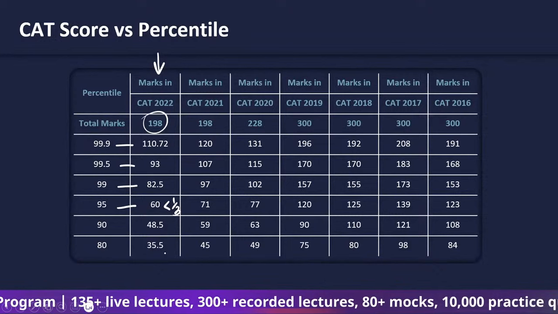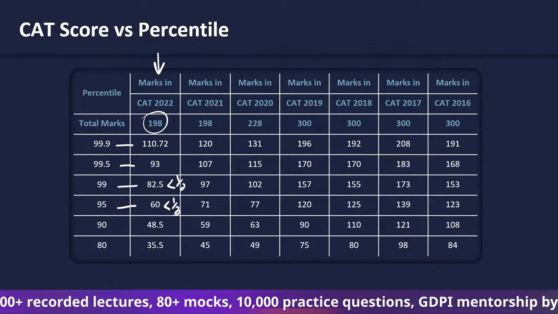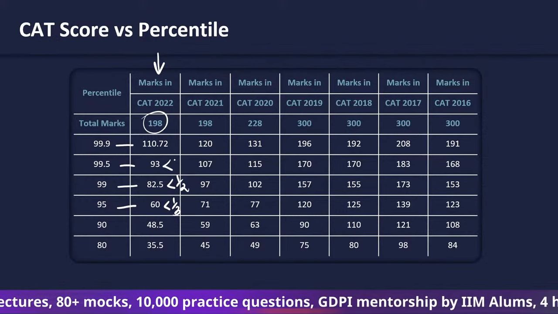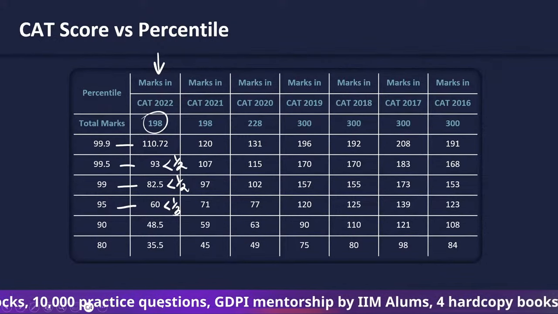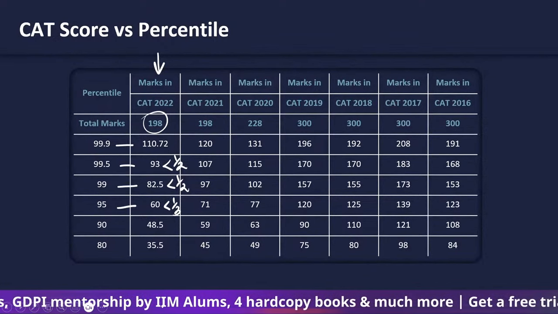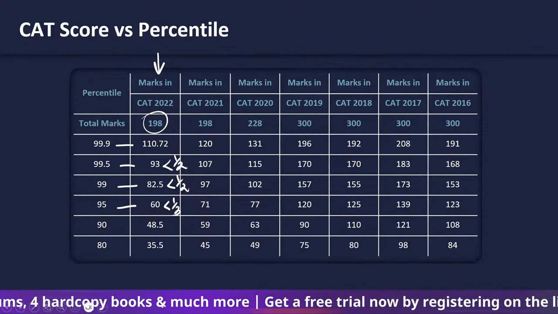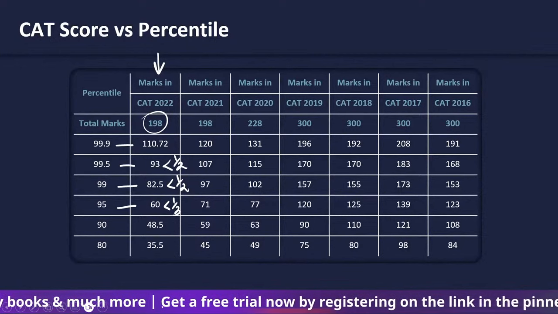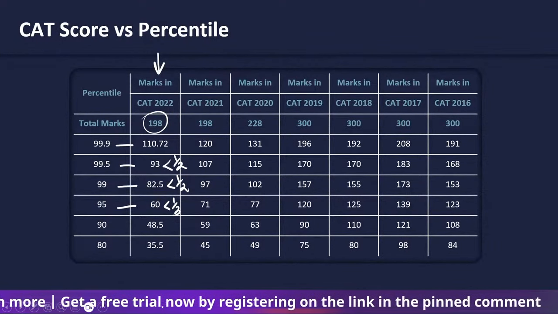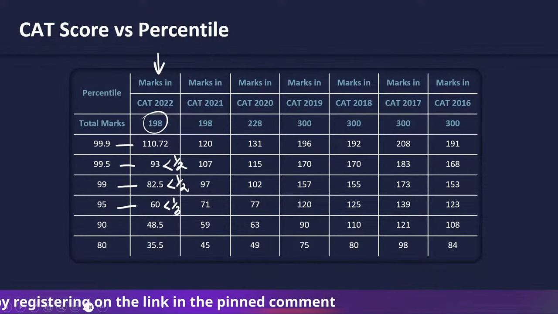Achieving a 99 percentile is also not difficult. This is less than half. When you attempt the paper as if you are solving one question correctly and skipping the next one, then solving the next correctly and skipping the one after, you will be able to get around 50% of the total marks. So 99 marks will fetch you a 99.7, 99.8 percentile.